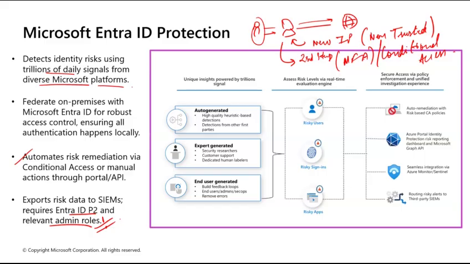continuously reviewed, and automated or manual responses can be triggered based on risk levels. So Entra ID Protection provides a proactive, AI-driven approach to identify security risks, helping organizations reduce the risk of account compromise and unauthorized access through risk-based detection and automated defenses.